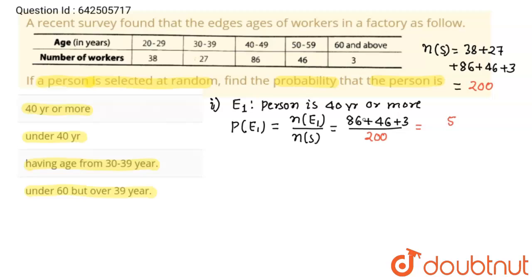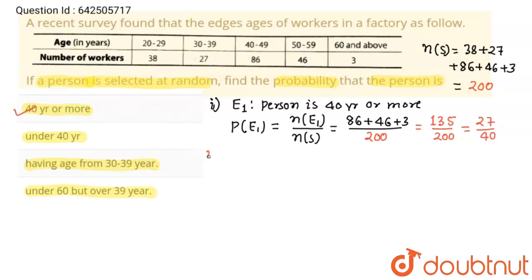So upon n of S, that is 200, and the numerator gives 135 upon 200. Both will cancel out with 5, and 5 times 27 is 135, 5 times 40 is 200. So 27 upon 40 for the first question.